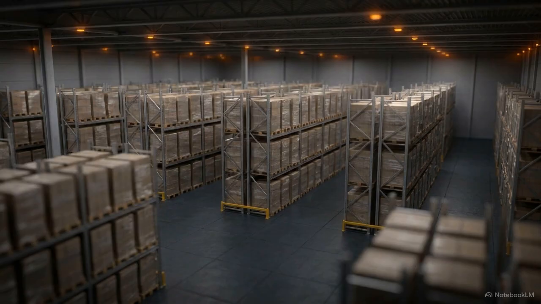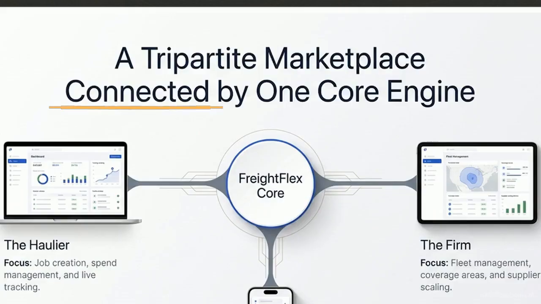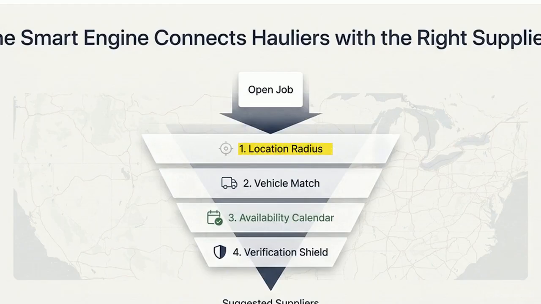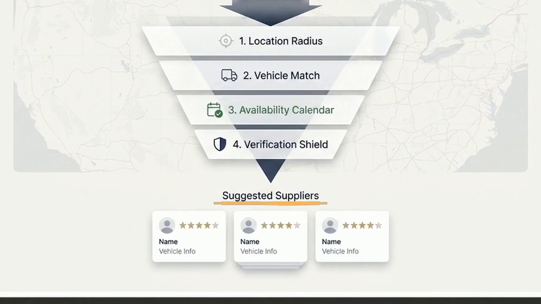Even with an optimized fleet, enterprises still face the challenge of extreme demand surges when the internal fleet is operating at maximum capacity. FreightFlex is a tripartite marketplace that acts as a pressure valve for capacity, connecting the haulier, the driver, and the firm through one core engine. When internal resources are maxed out, the engine filters external suppliers by location radius, vehicle type, and availability to suggest the right match for the job.